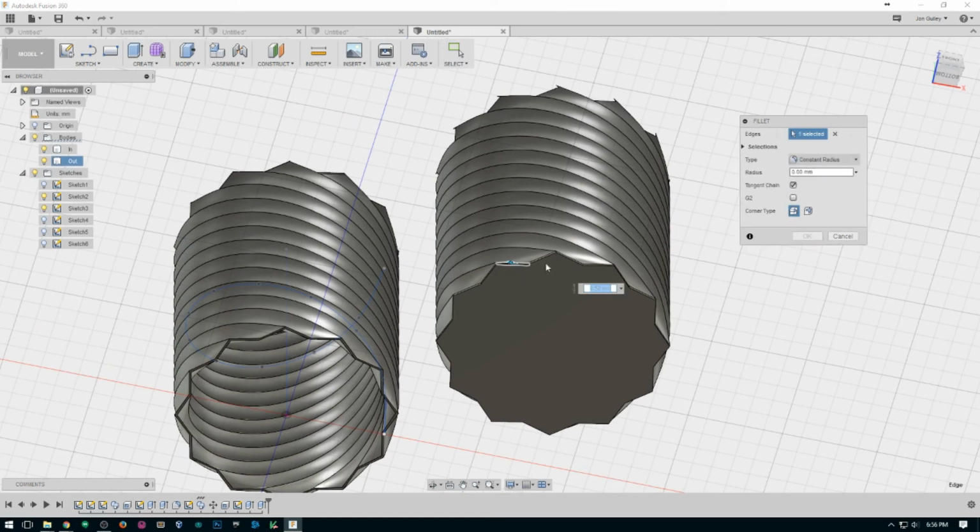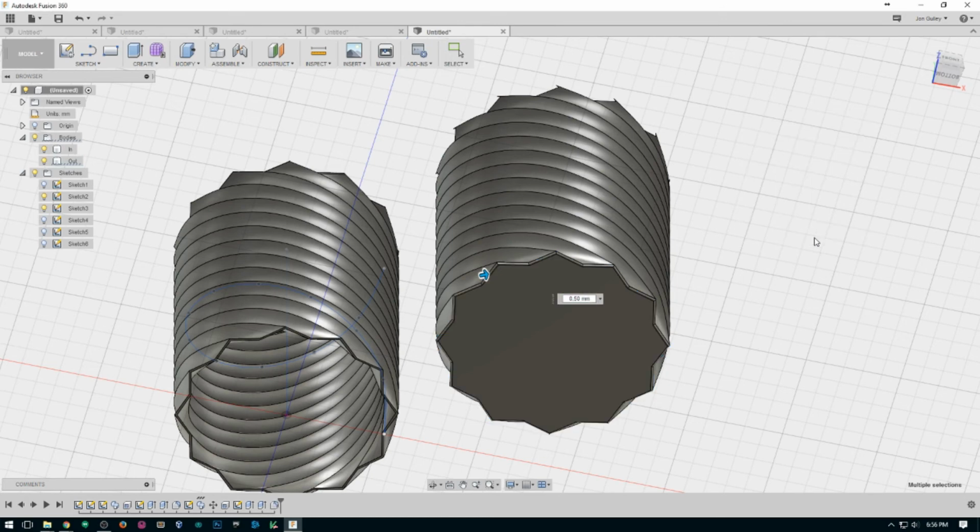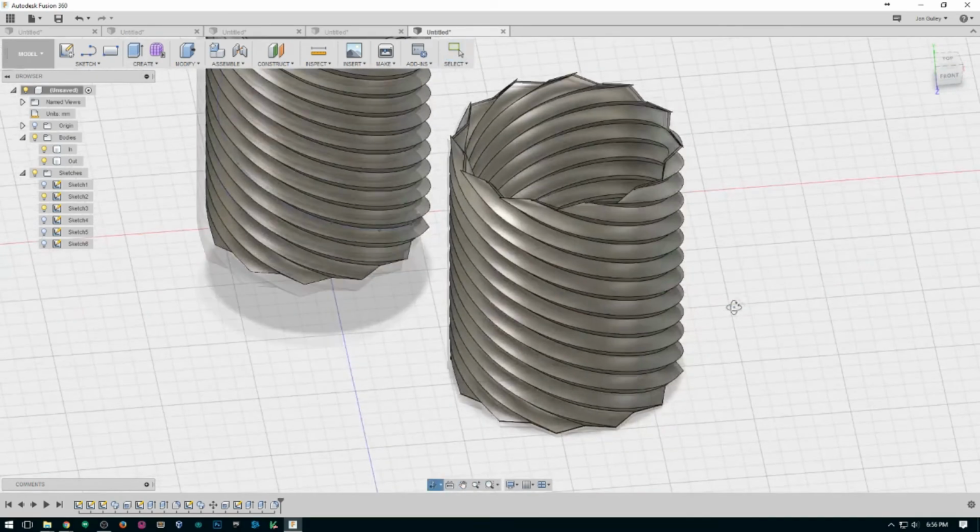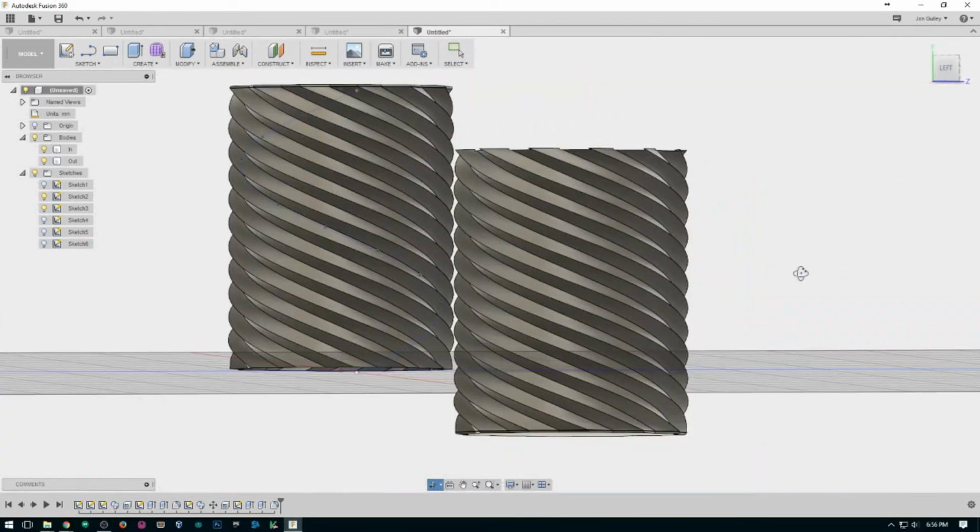Fillet all of the things with our 0.5. Should be good to go.